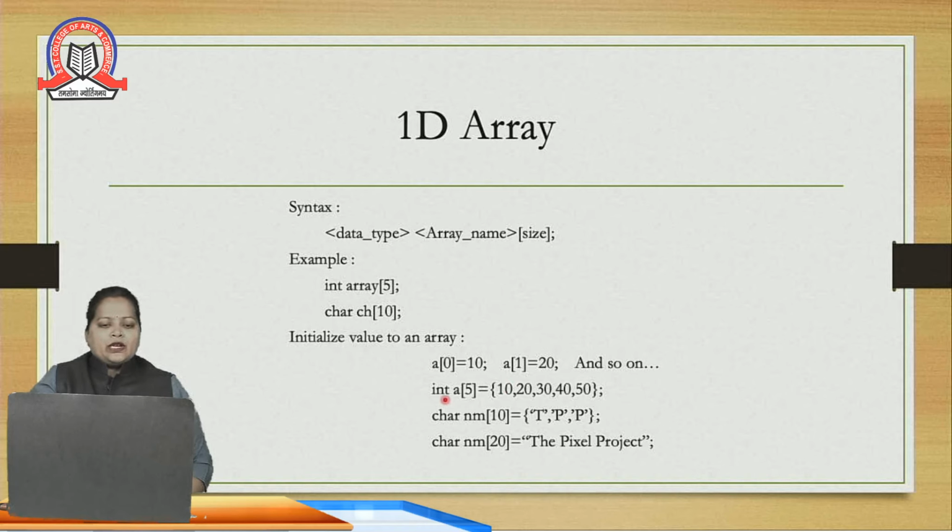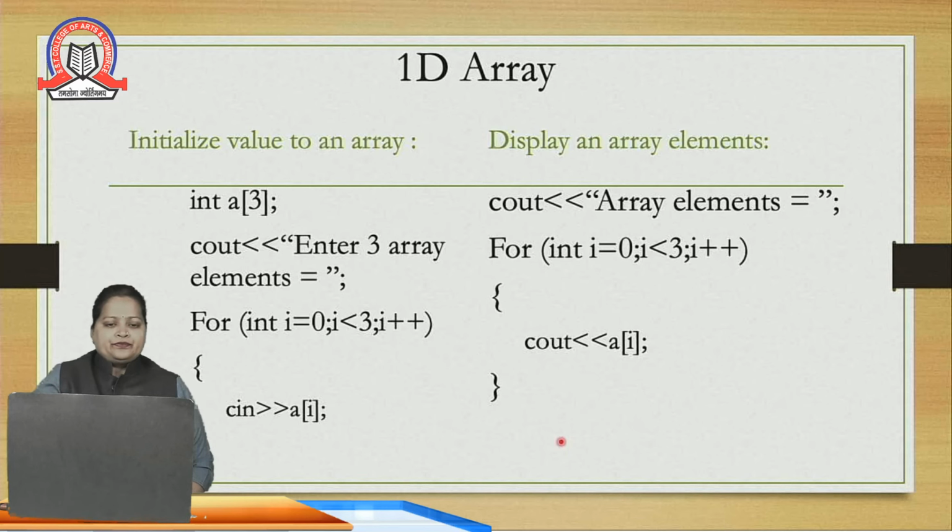So int a[5] means this array a will store 5 values, and in curly braces I am giving the values for this array. Then, under the character array, I am storing this value. I have told you a character array is nothing but a string, so I can store it like this. In double inverted commas, any value I store will be considered a string. So this is the syntax for initializing values at compile time.